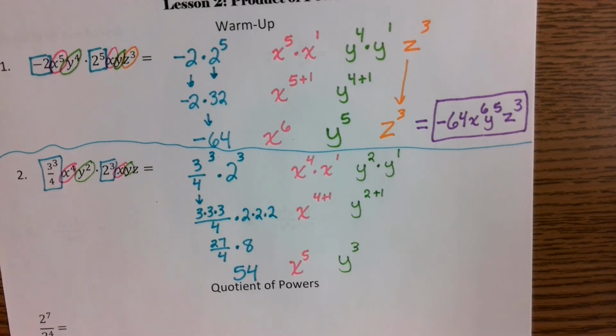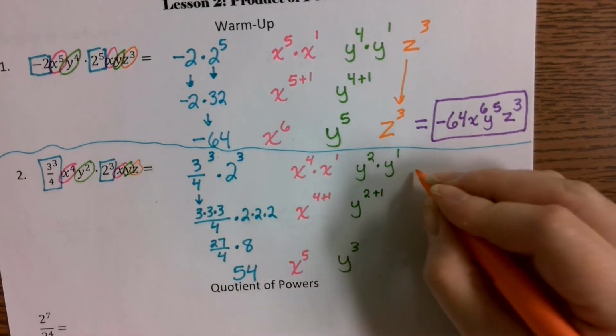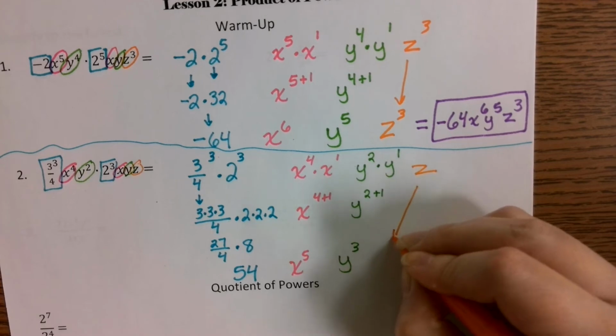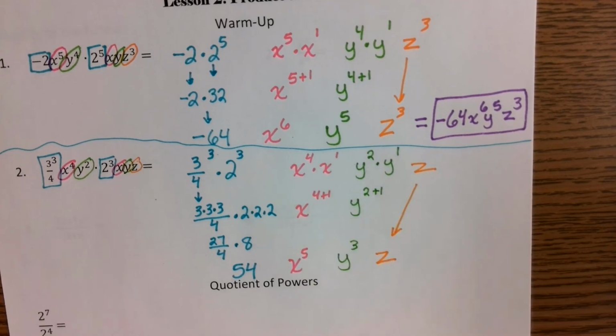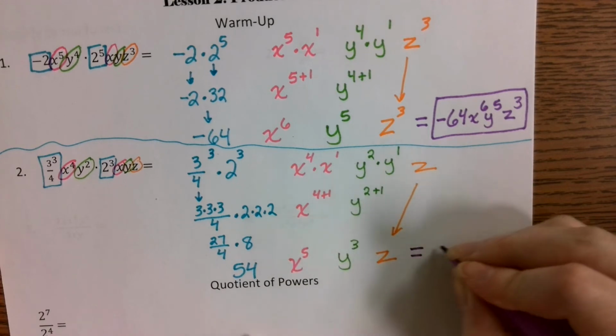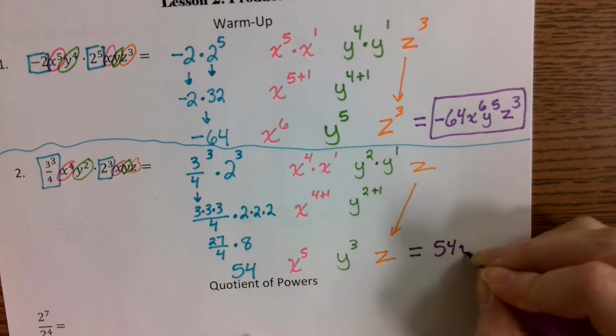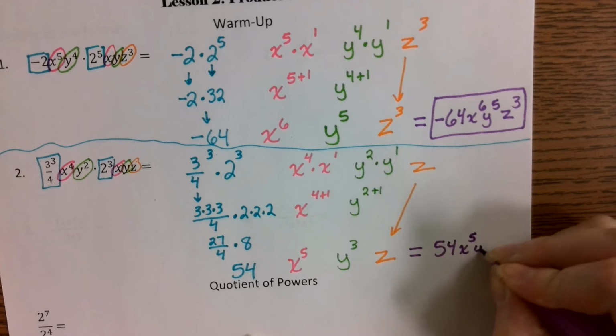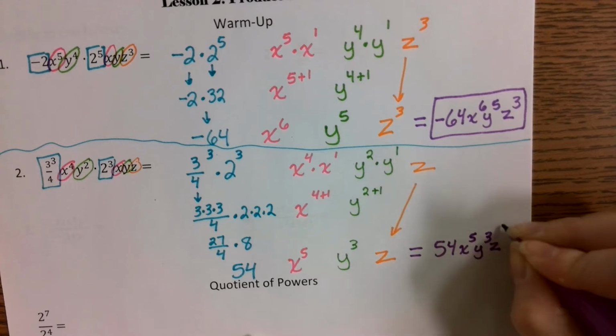And then, of course, z is all by its lonesome. It has absolutely nothing with it, so it just comes down as z. You could write z to the 1st, but it's really not necessary. So your entire answer should be 54, x to the 5th, y to the 3rd, z.